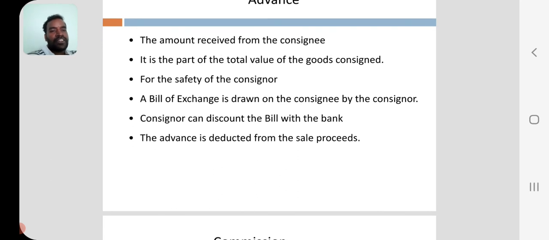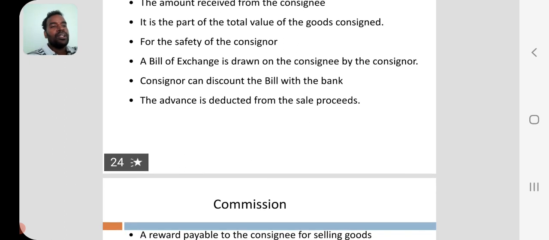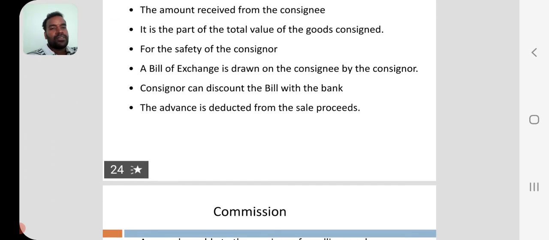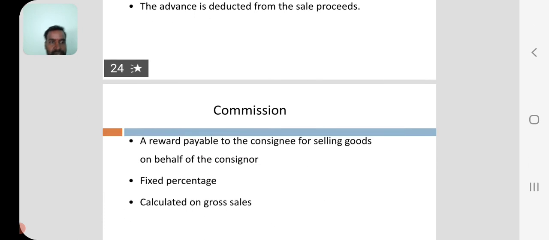A bill of exchange is also drawn in the form consigned by the consignor. A draft should be drawn and signed by the consignee, and it is given to the consignor only for safety purposes. So the consignor can discount the bill with the bank whenever he requires the amount. The advance is deducted from the sales proceeds.